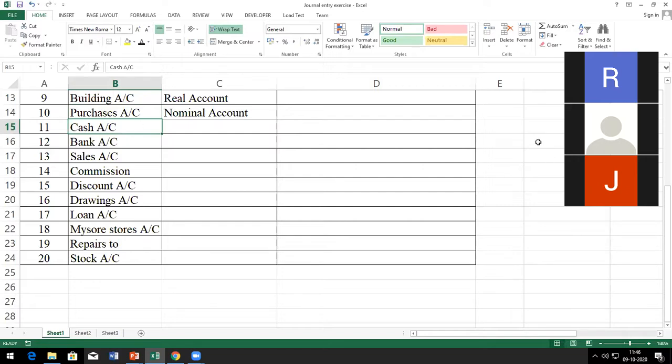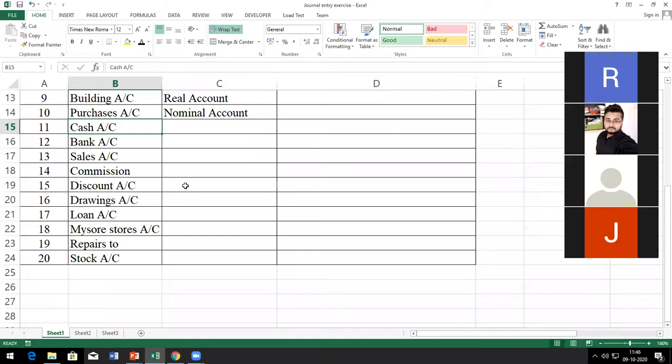Next, Ritvik, cash. It's a real account. Why real? Because it's an asset for the company. What asset? Tangible or intangible? Sir, tangible. Yeah, cash is a real asset.